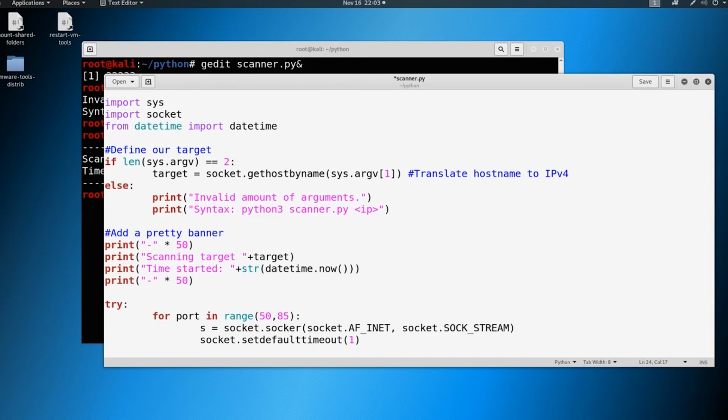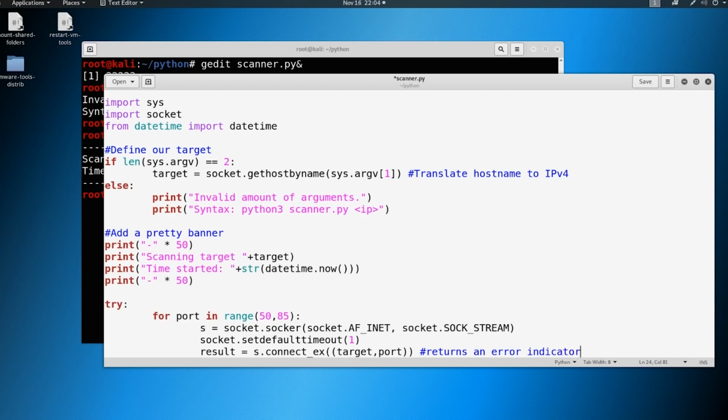So we're also going to store a result. So the result is going to be s.connect_ex, and it's going to be target, comma, port. So why are we doing this? Well, when we do this connect_ex, right, it returns an error indicator.